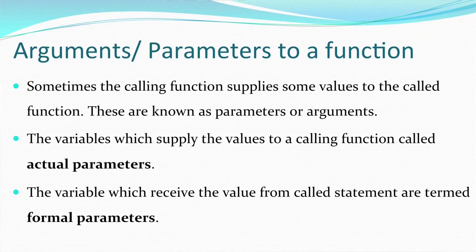The screen also says the variables which supply the values to the calling function are called actual parameters, and the variables which receive the value when the function call statement is given are termed formal parameters.